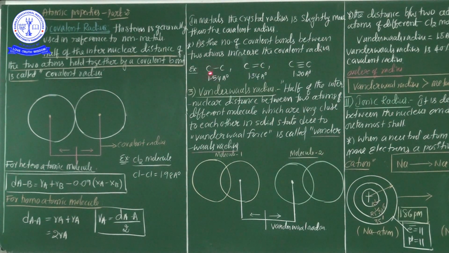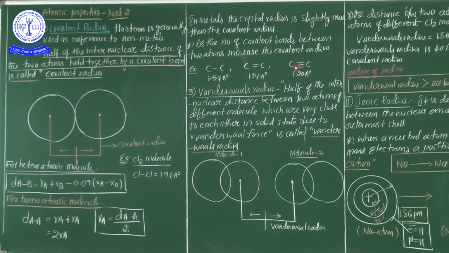For example, see C single bond C. Generally single bonds are present in hydrocarbons or organic compounds: this is the alkane, this is the alkene, this is the alkyne. So single bond alkane, double bond alkene, triple bond alkyne. For example, in diamond, carbon to carbon only one bond is there, and the bond distance is 1.54 angstrom. And C double bond C, alkene category: carbon to carbon one more bond is added. Here one sigma bond and one pi bond are there. Hence the covalent radius decreases.